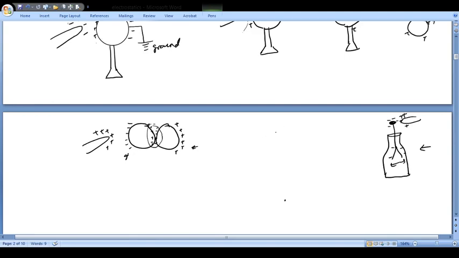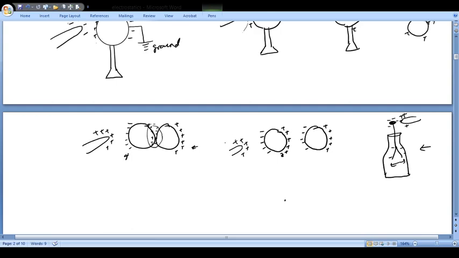Let's see, suppose you have two spheres like this, and now you bring a rod like this. So here it will be positive, this side is going to be negative, this side is going to be positive, this side is going to be negative. This will not be there because of conservation of charges, and this side is going to be positive. So this is how the distribution will take place if they are not touching.